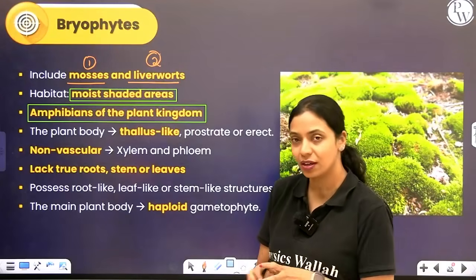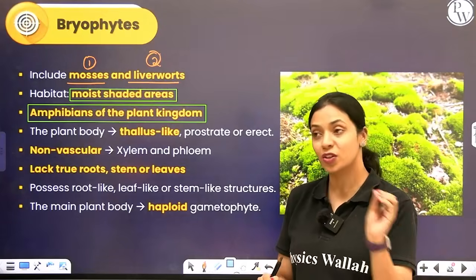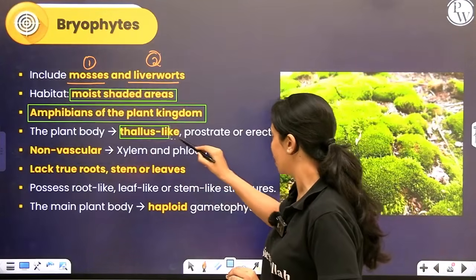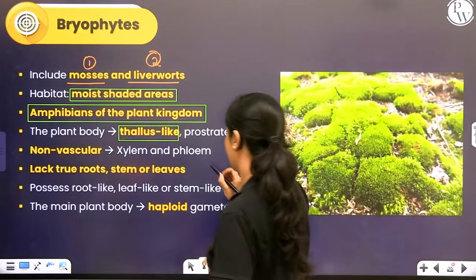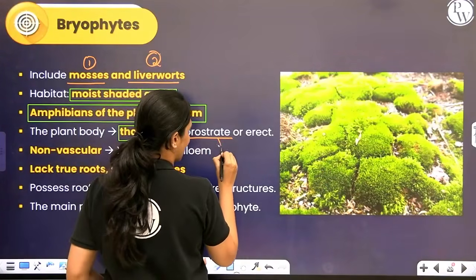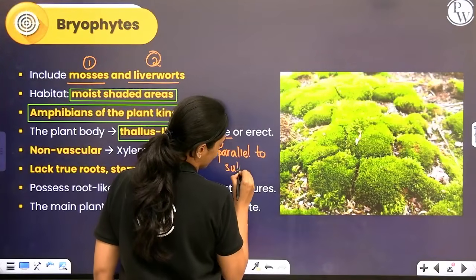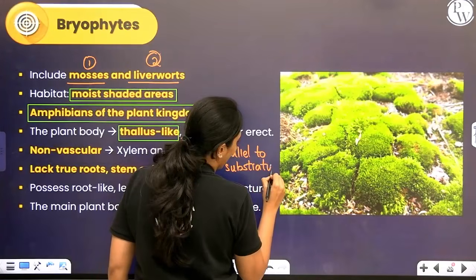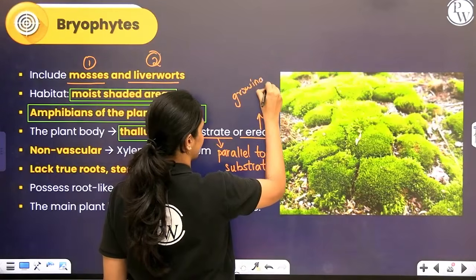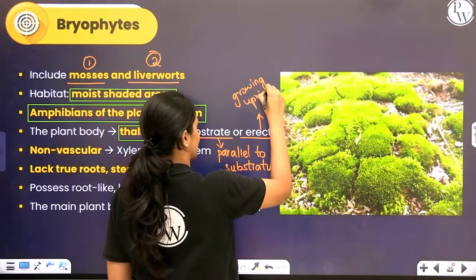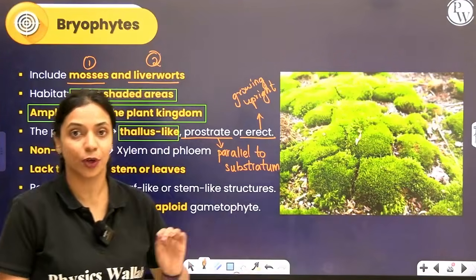Now, how is the plant body here? I've already mentioned they do not have true root, stem and leaves. They do not have a vascular system. So they are still thalloid here. Now, this plant body may be prostrate, which means it's growing horizontal to the substratum, parallel to the substratum, or they could be erect, which means it is growing upright, like most plants. If this is the soil surface and it's growing horizontally like this, then we call it prostrate.